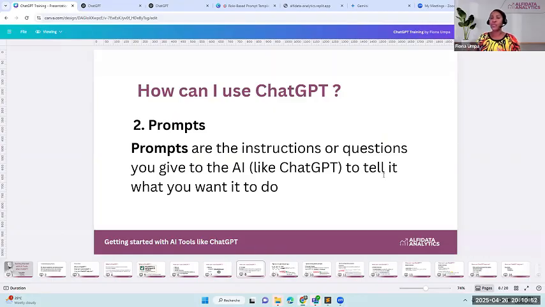If you go online, you'll hear people say prompts. We also have to learn these new terms, so when we see these words online, we know exactly what they're referring to. Prompts are just the instructions or questions that you write or give to the AI.